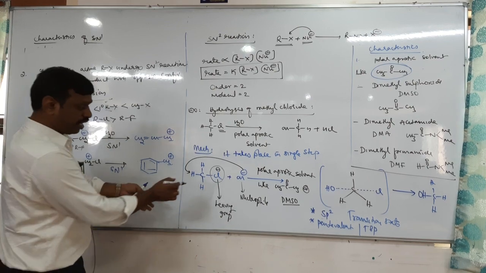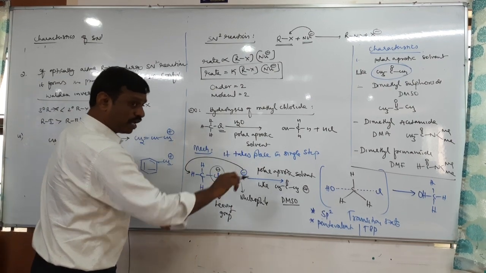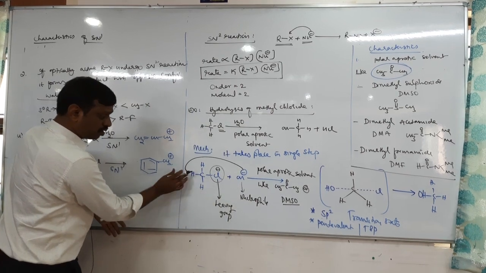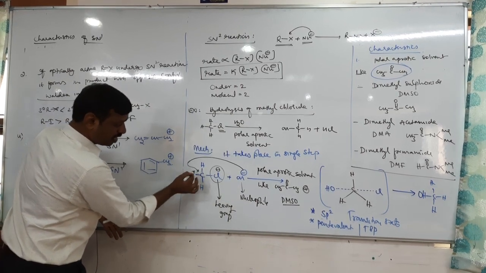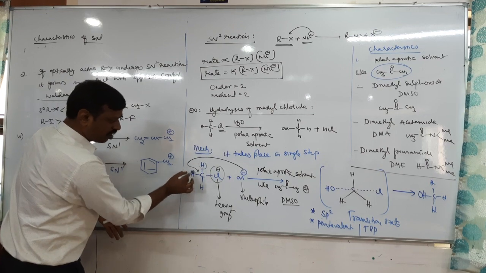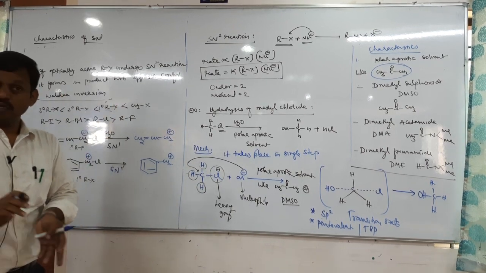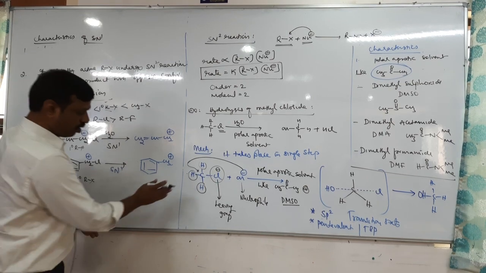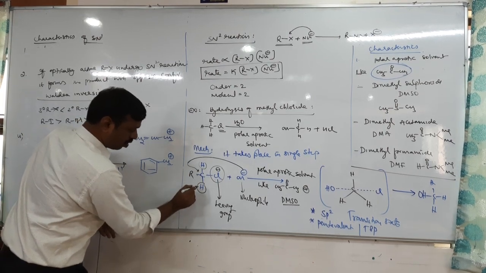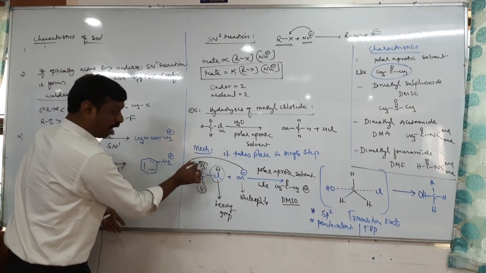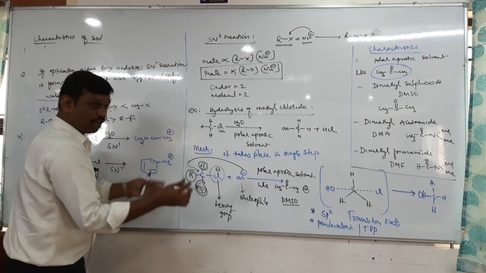For example, methyl chloride is more reactive because the nucleophile can attack this carbon easily. These three are hydrogens, which are small in size. If you take tertiary, it has R groups. R groups are bulky or larger groups.